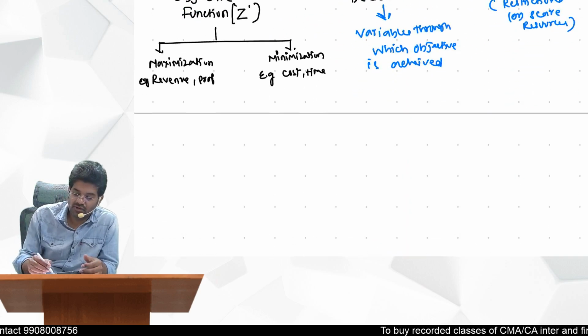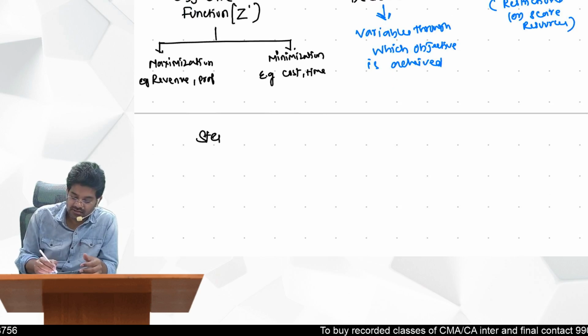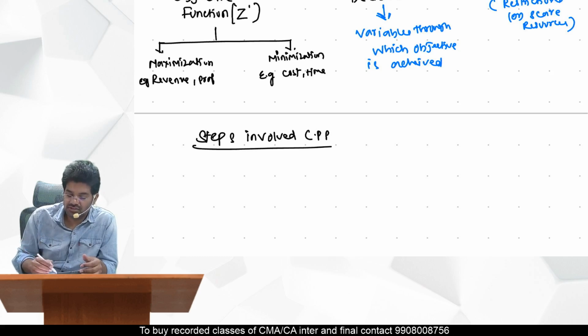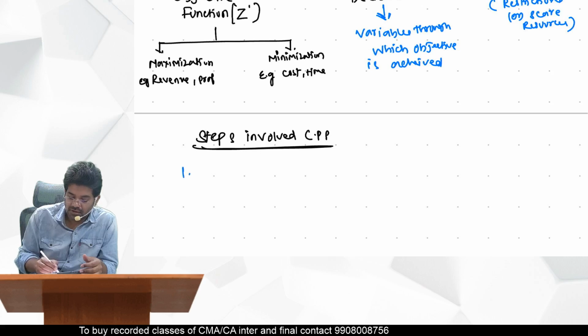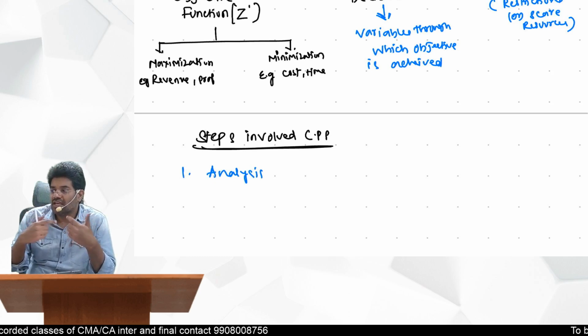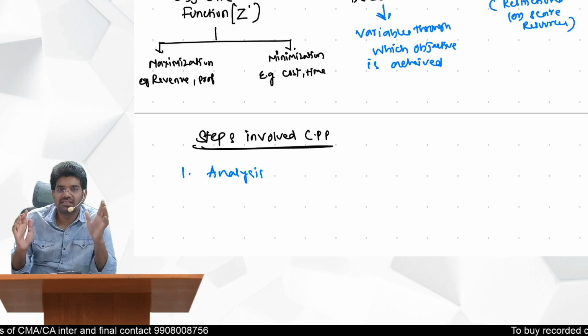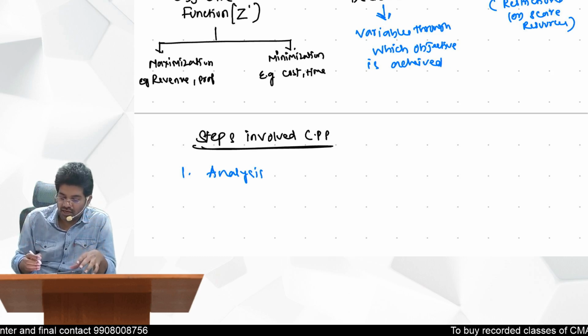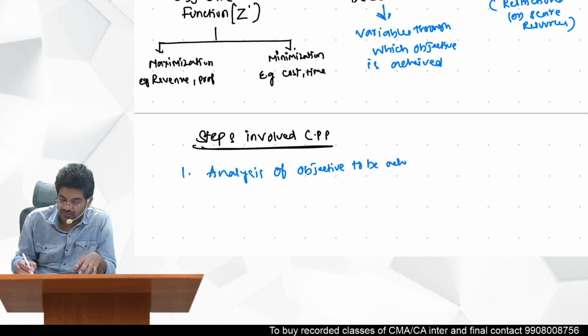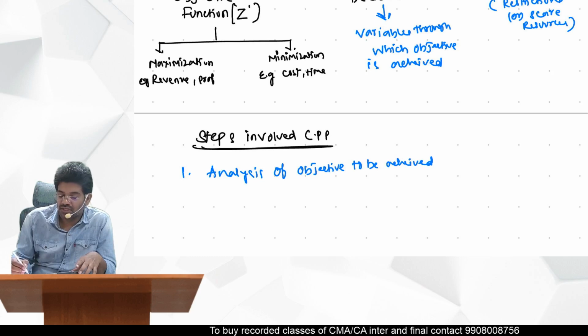So, what are the steps involved in formulating? Whenever you want to formulate LPP, first you need to analyze the question. Step number one is analysis. Clearly, you need to analyze what exactly you need to maximize or minimize. Right? That is what you have to do. Analysis of the objective to be achieved and variables.